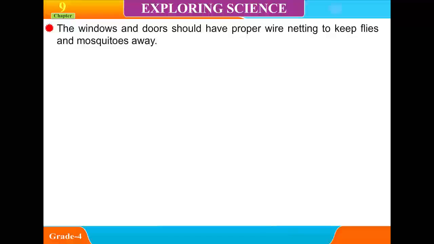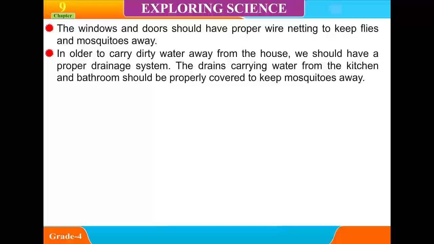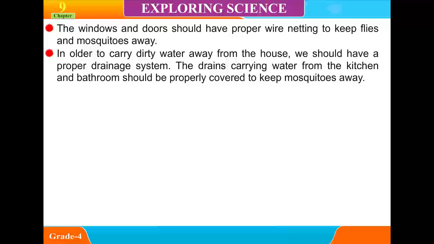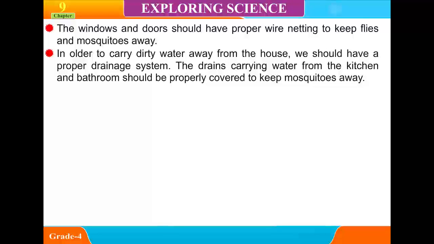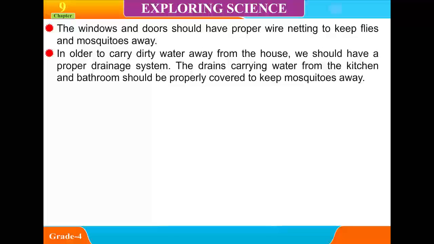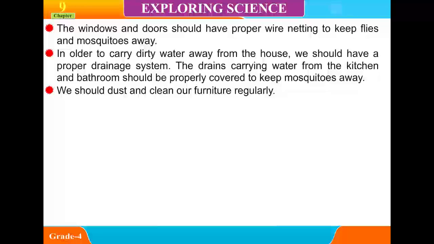The windows and doors should have proper wire netting to keep flies and mosquitoes away. In order to carry dirty water away from the house, we should have a proper drainage system. The drains carrying water from the kitchen and bathroom should be properly covered to keep mosquitoes away. We should dust and clean our furniture regularly.